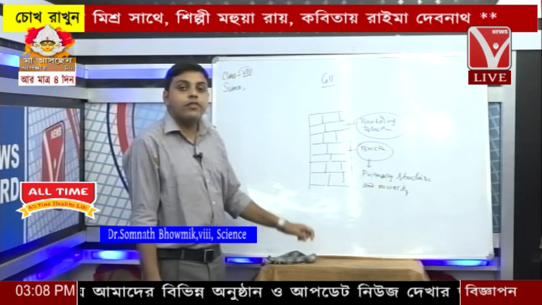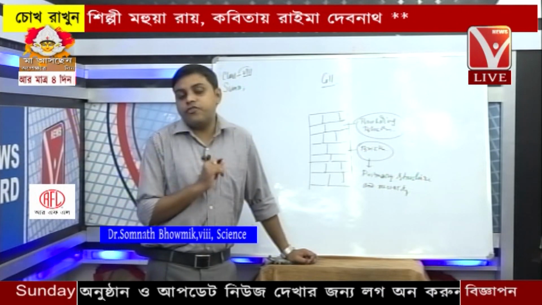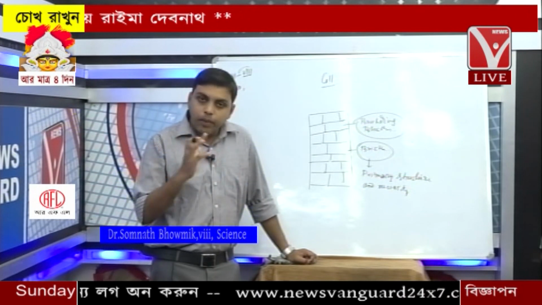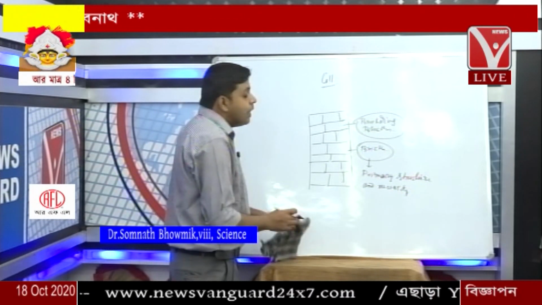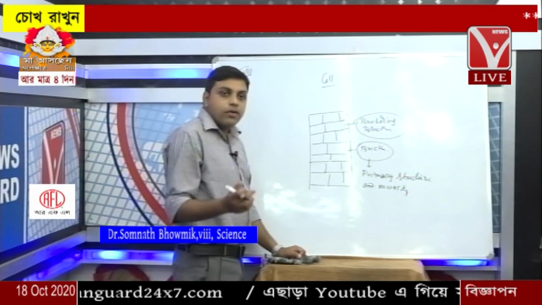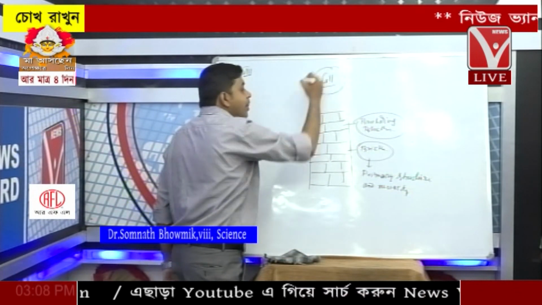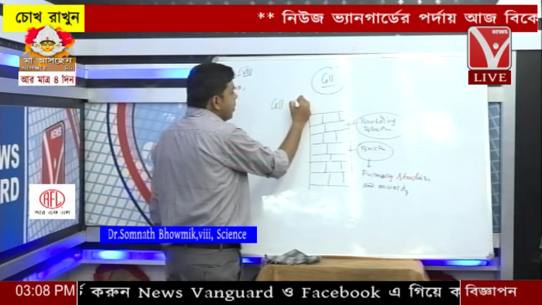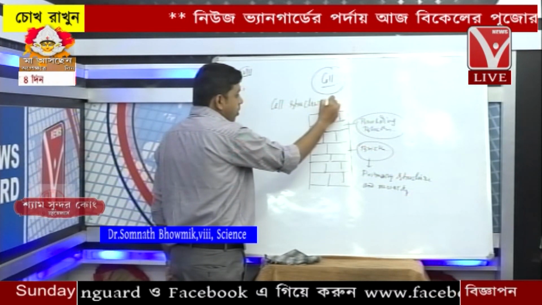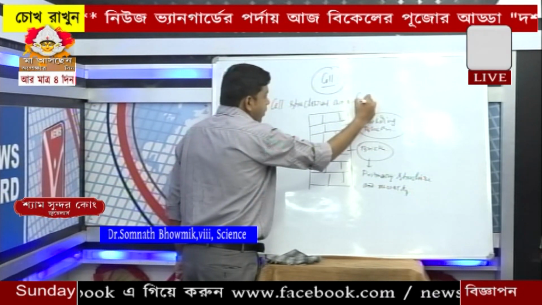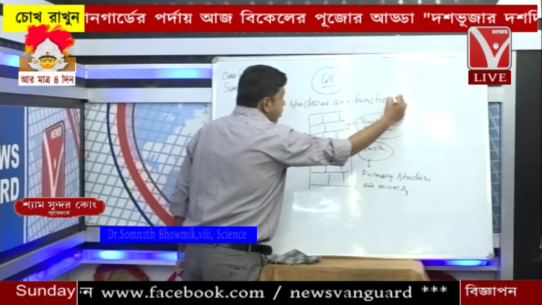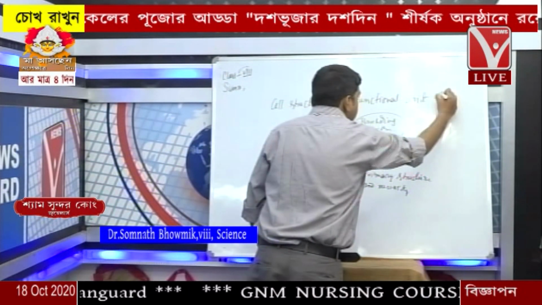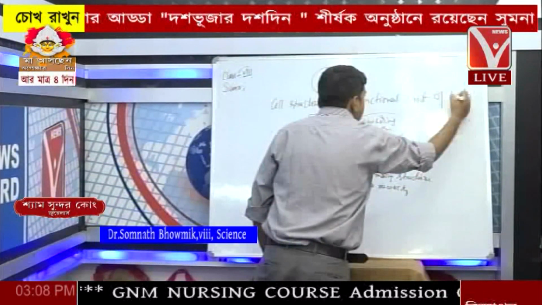Our body is also made up of certain such structures. Those structures form the entire body of the living organism. These structures of the living organisms are known as cell. So what is cell? We can say that cell is the structural and functional unit of a living body.